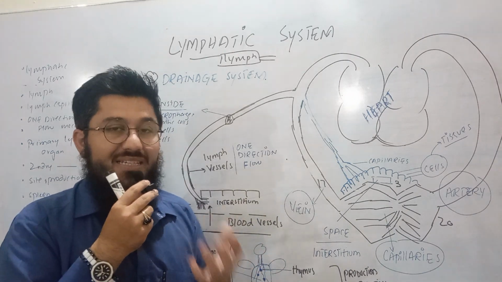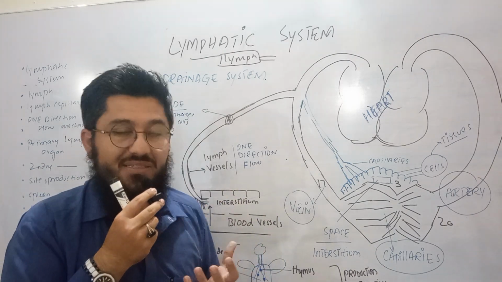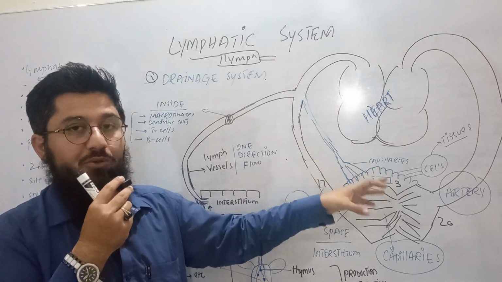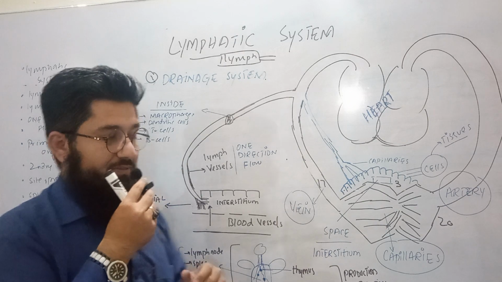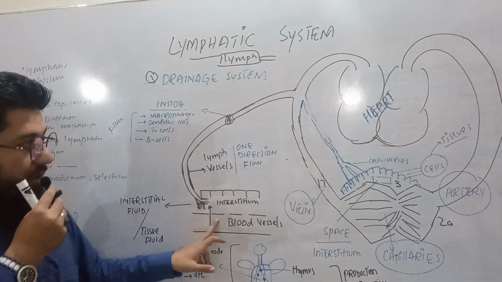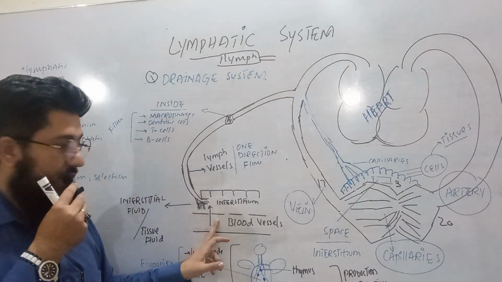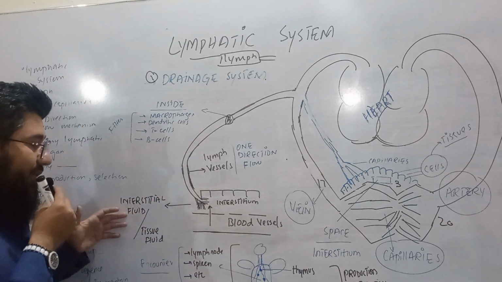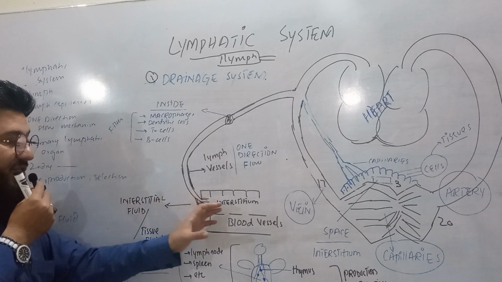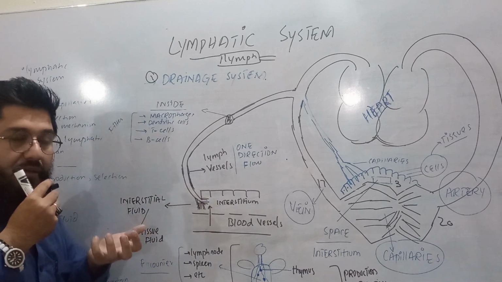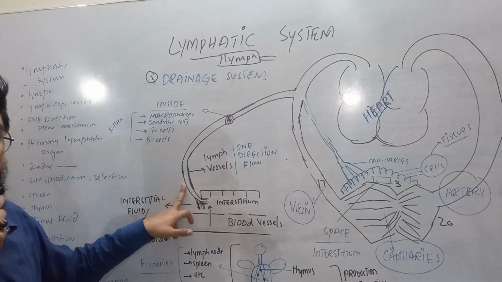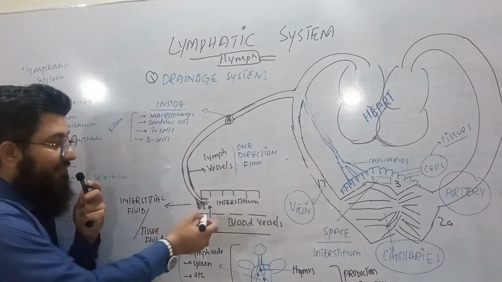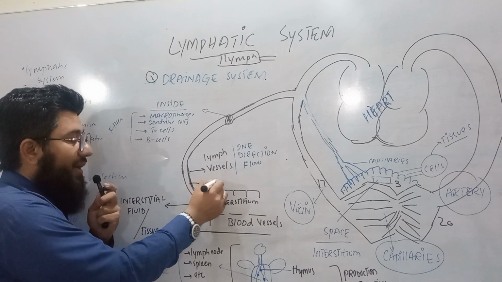So there is a system, a method known as the lymphatic system, which is bringing this 3 liter fluid back to the blood. How? Very simple. Just concentrate. From the blood, when the fluid oozes to the interstitium, we call that fluid interstitial fluid or tissue fluid. Now, this fluid will be taken back by certain vessels known as lymph vessels. As this fluid reaches these lymph vessels, the fluid is called lymph.